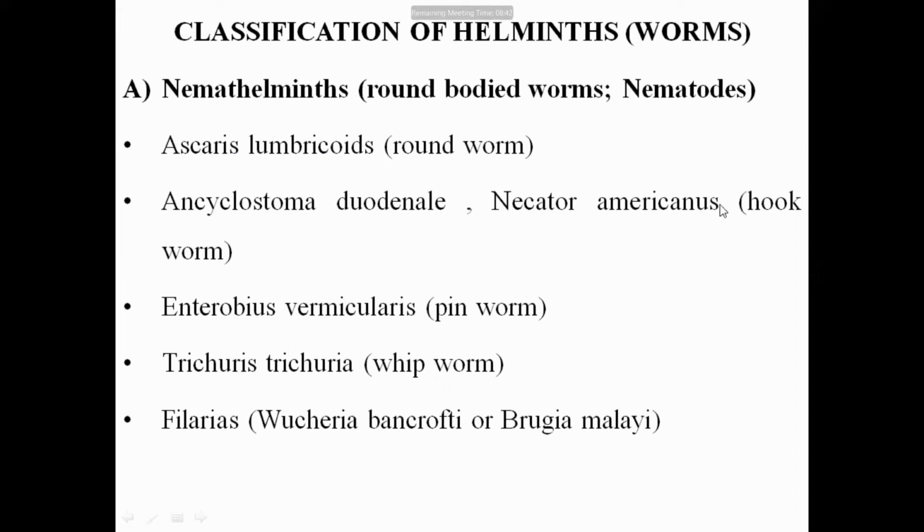Second is the hookworm. There are two common types of hookworm: Ancylostoma duodenale and Necator americanus. The infection caused by the hookworm is called ancylostomiasis. In simple language, we can say roundworm, hookworm infection.